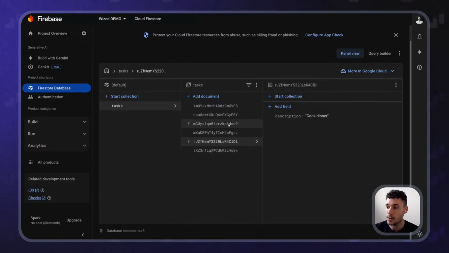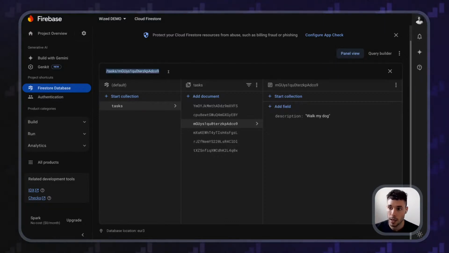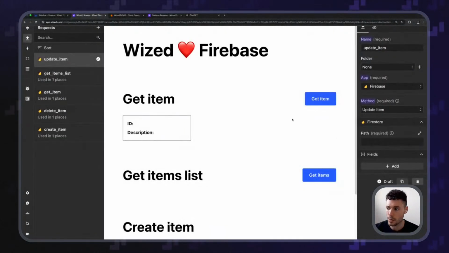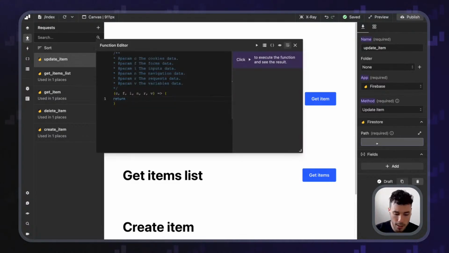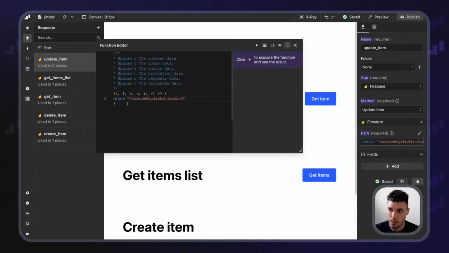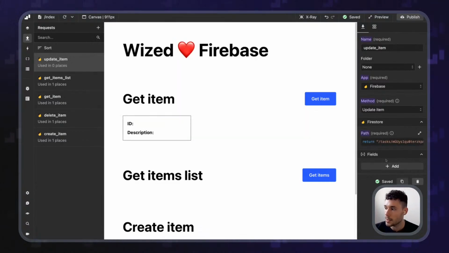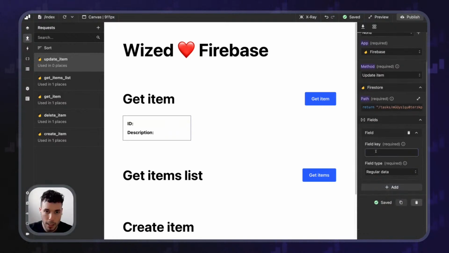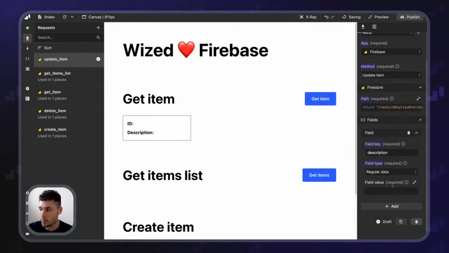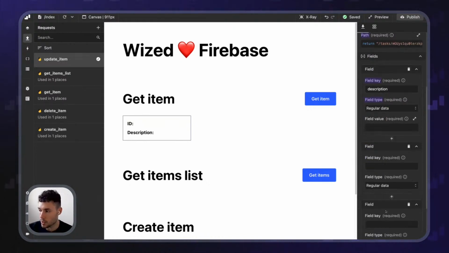So imagine that, for example, I wanted to update this one. I want to get this specific path. Let's do this super quick. So let's do return and let's hard code it for now. In here, I'm going to say, hey, I'm going to update a specific field. And the field that I want to update will be the description. You can always add more fields. So imagine that I had more and more fields.